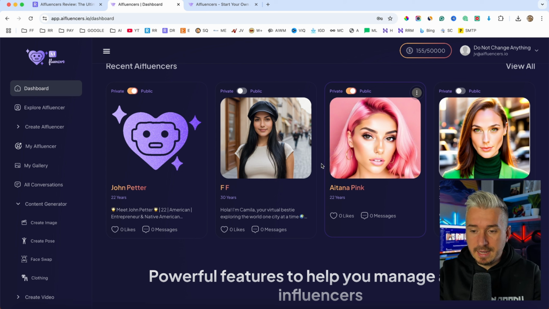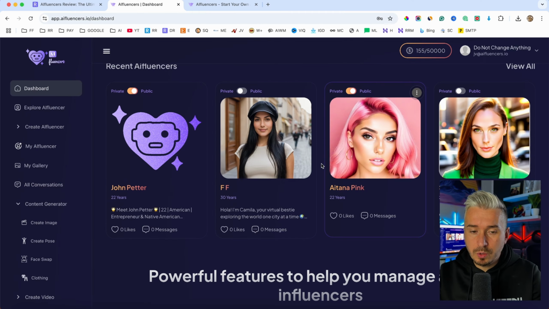Because yes, we have other tools in the market. You have to install them on your PC, your Mac and stuff like that, technical stuff. But most of the time you end up with different faces, okay? So the character is not consistent. Now with AIfluencers, what I really like about it is the character consistency, because every time you create another image, you will have the same face, but in different backgrounds, different situations and stuff like that. So I'm going to show you how everything works.